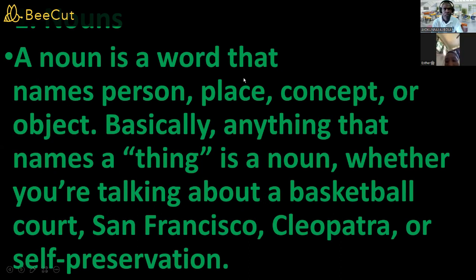Concept. A noun is also a word that names an object. If I give you a sentence like, he is such a workaholic, can you repeat that sentence? Yes, I said he is such a workaholic. Now, have I mentioned any noun or any name of somebody in that sentence?